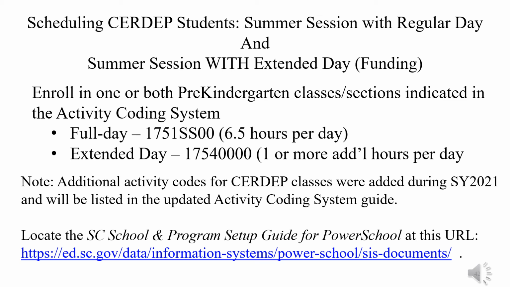If the student is also served 4 additional hours each day, you'll need to schedule him or her in a second class during a different period using the 1754 0000 activity or course code. Note, the 2021 activity coding system does not currently list the 1753 or the 1754 codes. Updates will be made for the guide in the next few months.